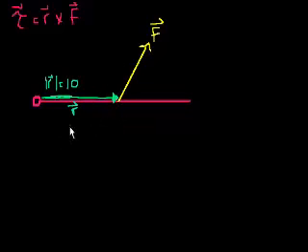And let's say that this is 10 meters, and let's say that I apply a force of square root of 3 newtons. I just threw that out there because I think the numbers will all work out.